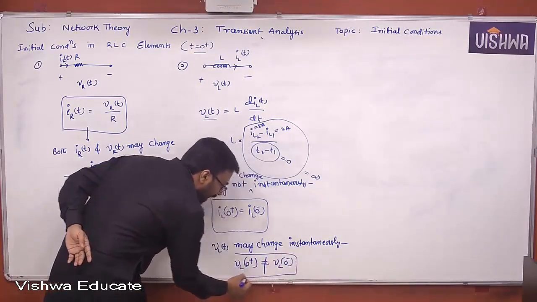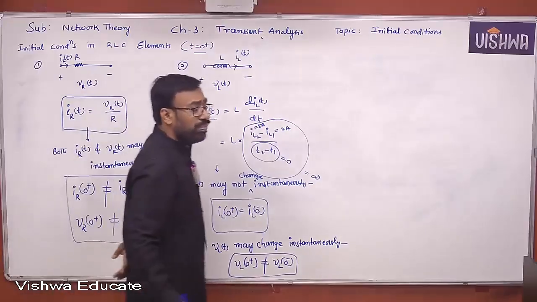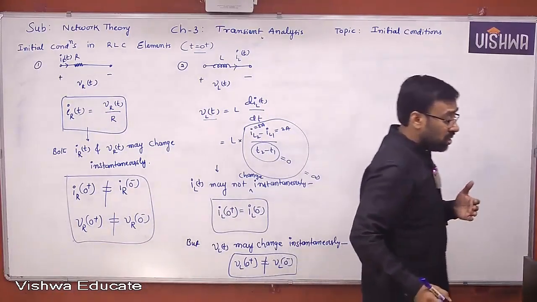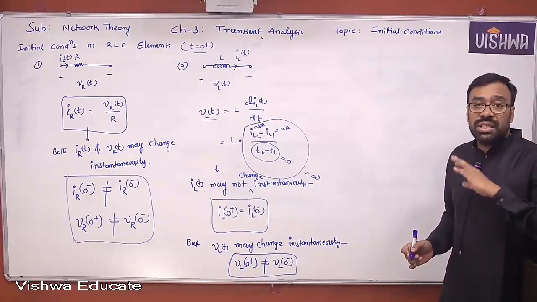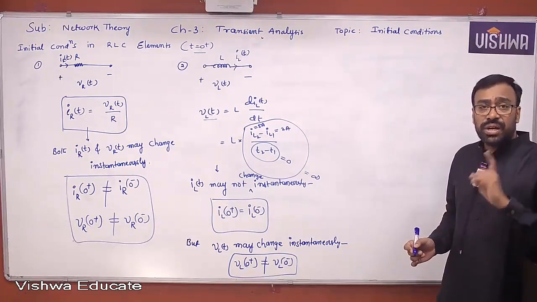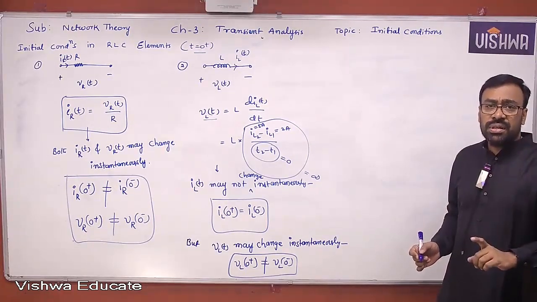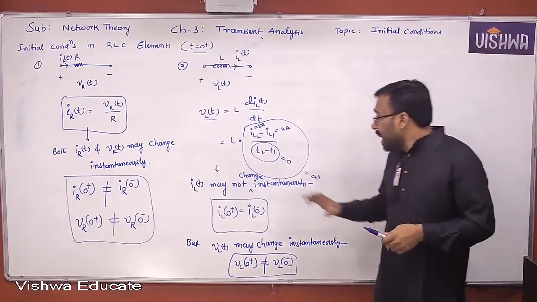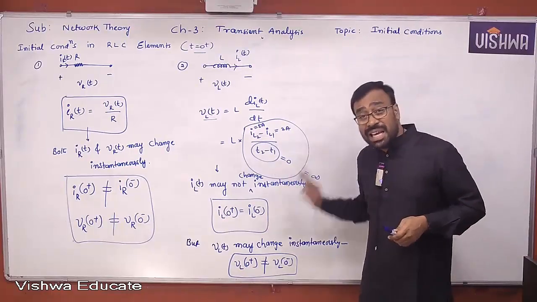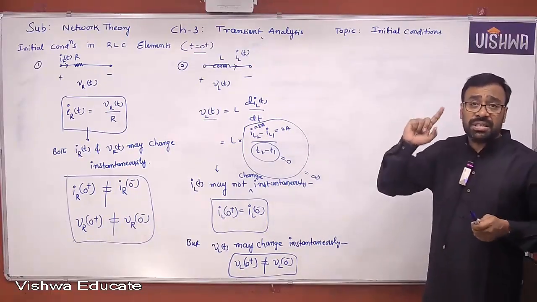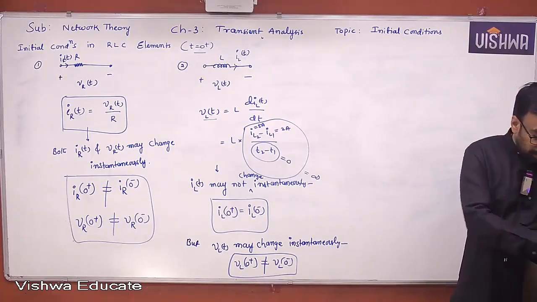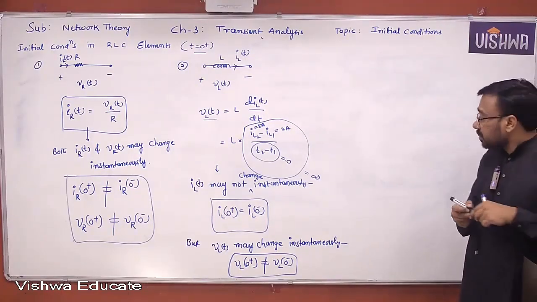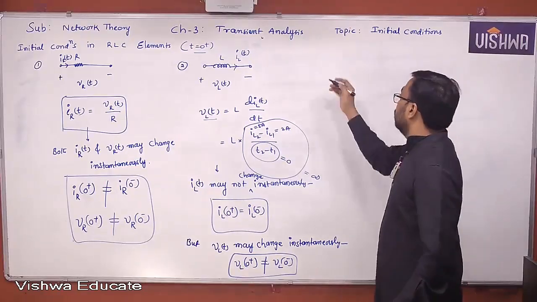So I told you already why we should use may, why we should not use shall change, shall not change, will not change, does not change. I told you not to use all those words. Always use may or may not. I gave a clear explanation in the case of inductors and capacitors, so please refer once again. Why should we use it? Now note.